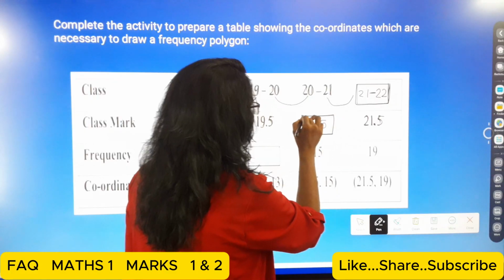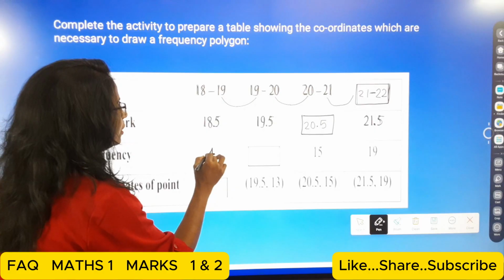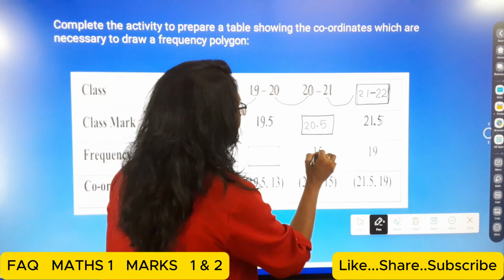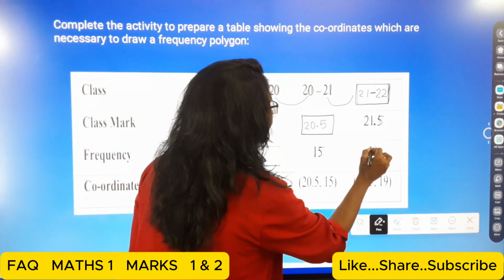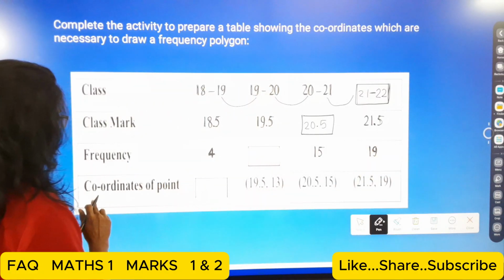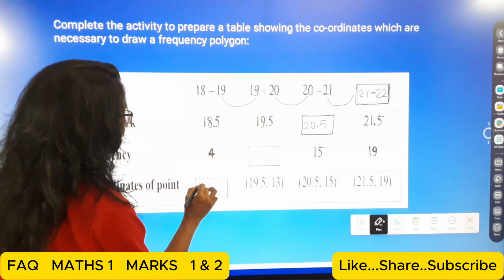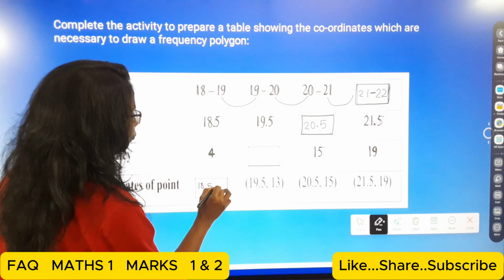Then the next one is the frequency. The frequency is 4, students. Here it is given 15, and here it is given 9. Now for the coordinates of points: the coordinates are 18.5, 4.